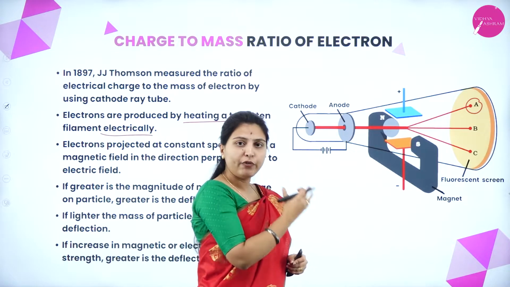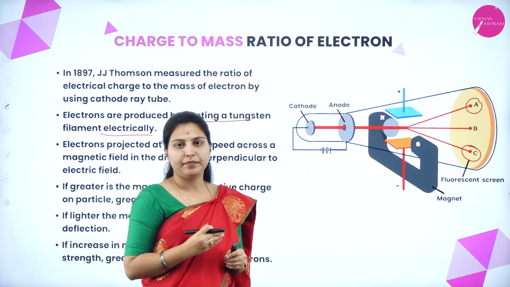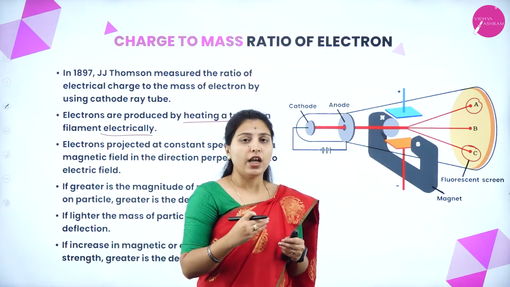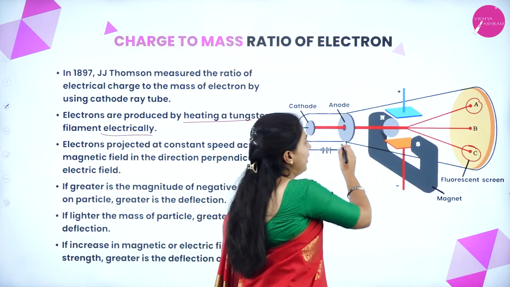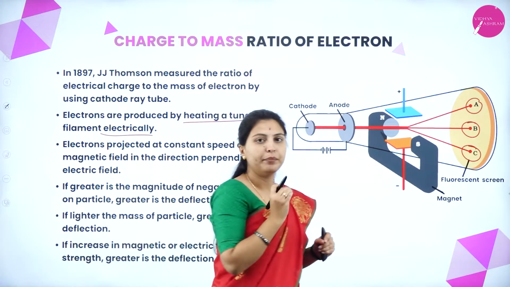When only the magnetic field is applied, the electrons will reach point C. When both the electrical field and magnetic field are balanced and applied in the tube, the path of the electrons will be a straight line and they will reach point B.